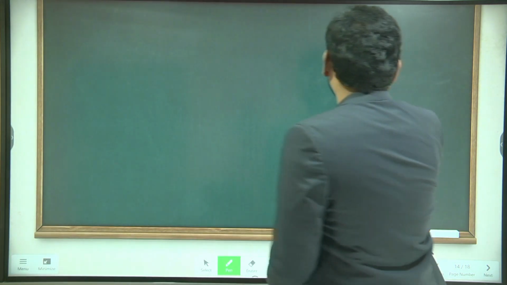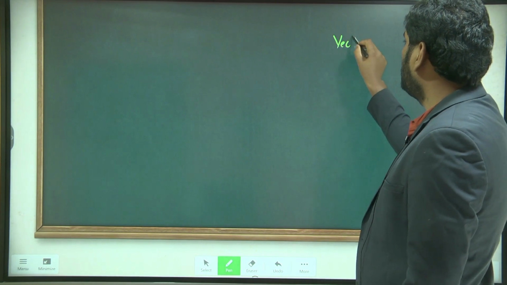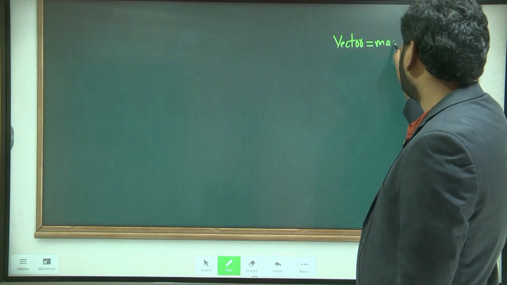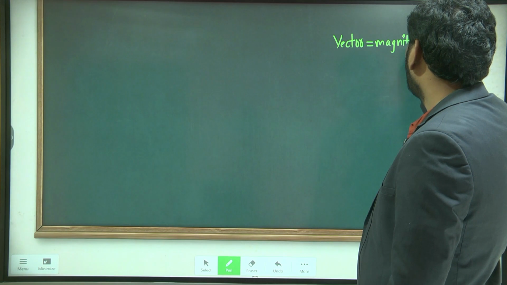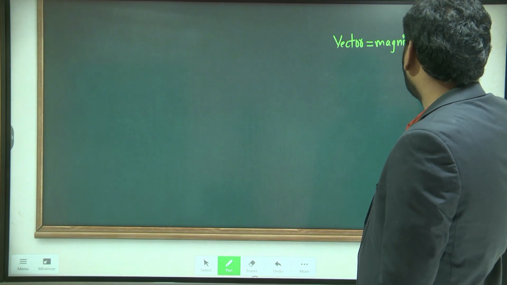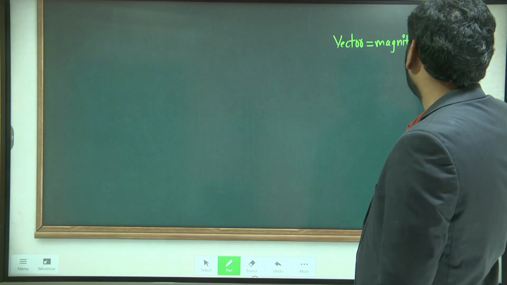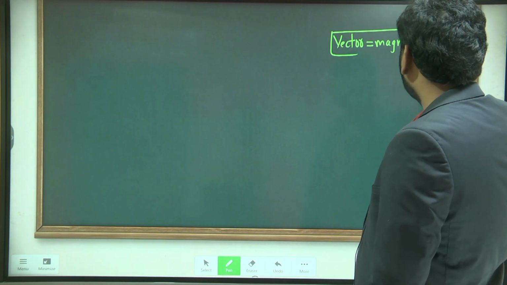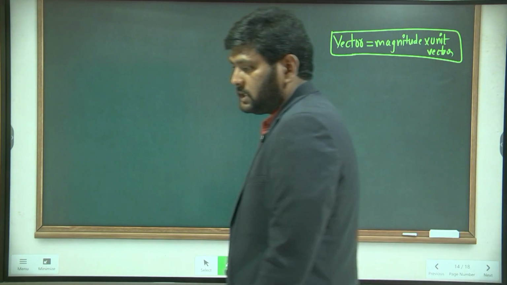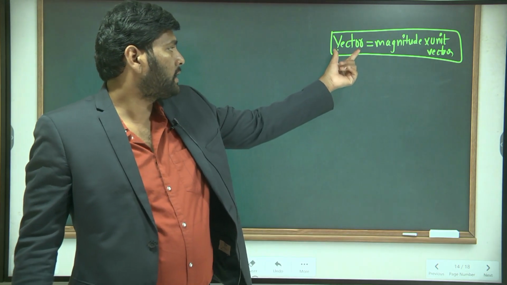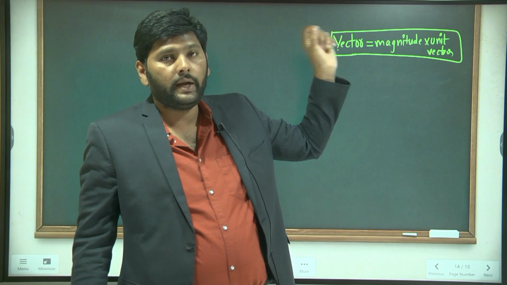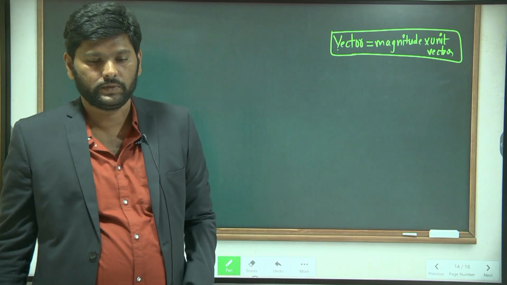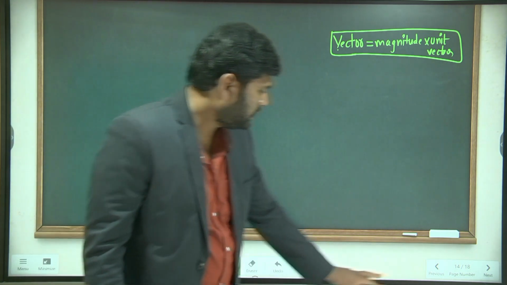Any vector, not only here, you can represent as magnitude into unit vector. You can follow this formula to represent the vector. When you are writing a vector, you have to multiply the unit vector and the magnitude, then you get the vector form. Okay? Here also, in the earlier case,